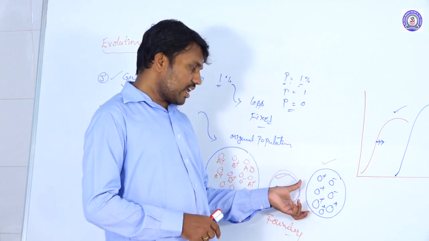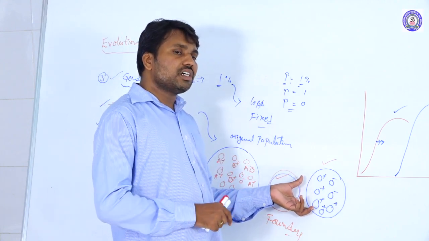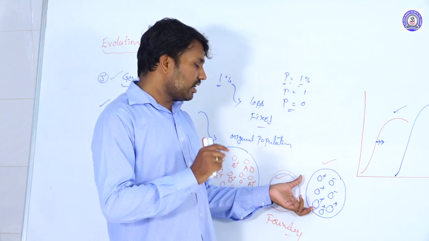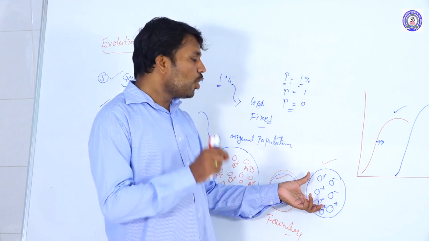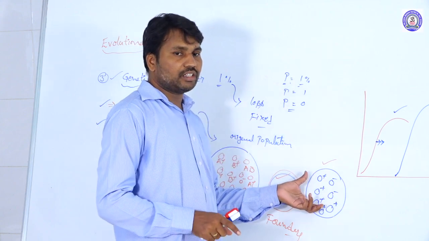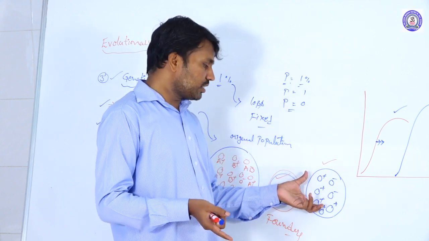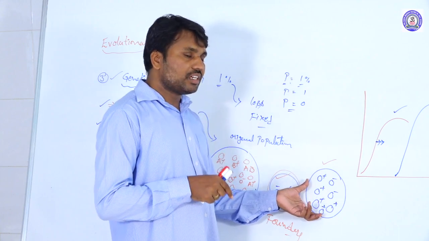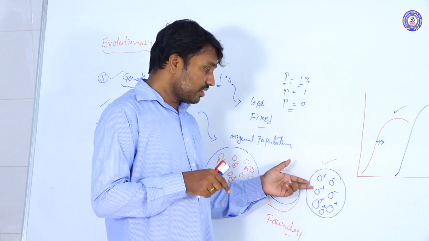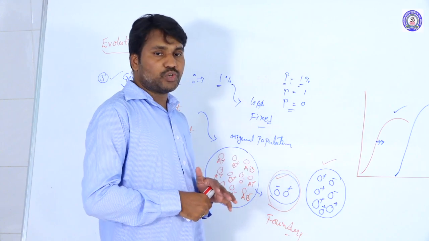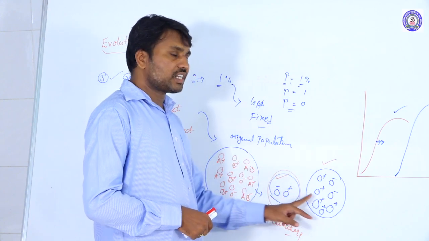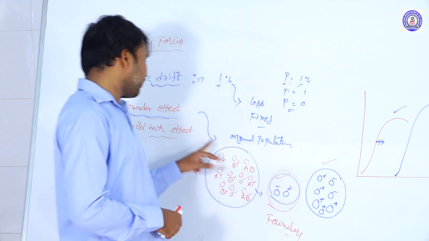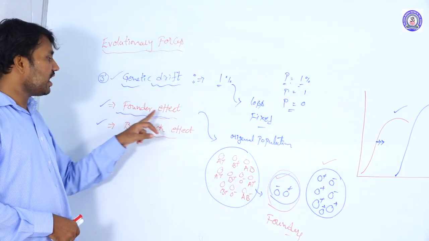But in the Red Indians, approximately 100% of the population has the O blood group. The other blood groups are not identified in the Red Indian communities. So this is called the founder effect. This type of population is formed because of the founder effect.